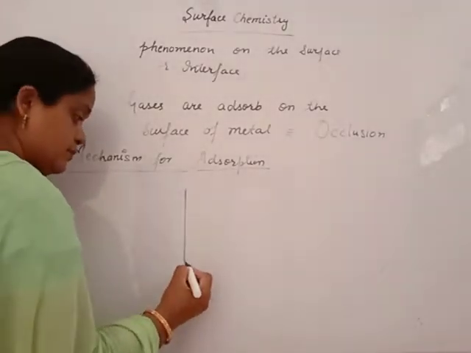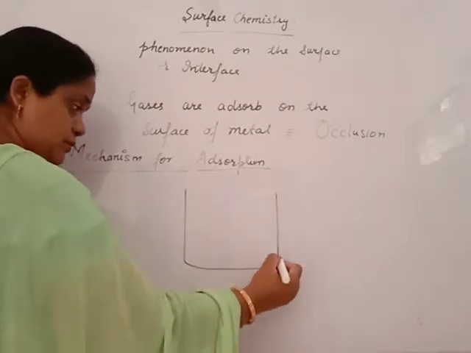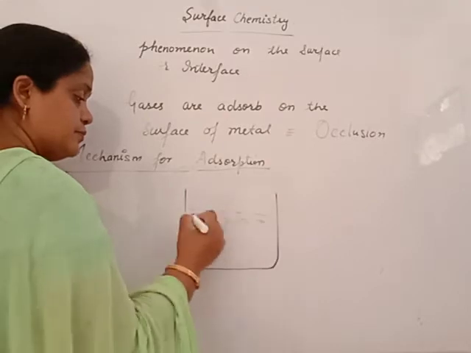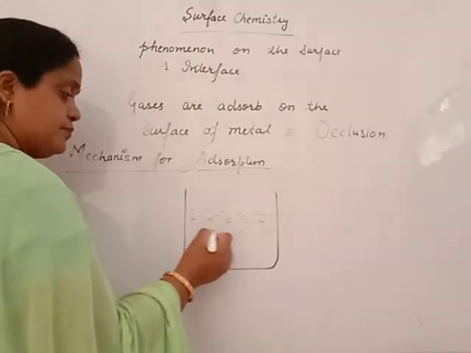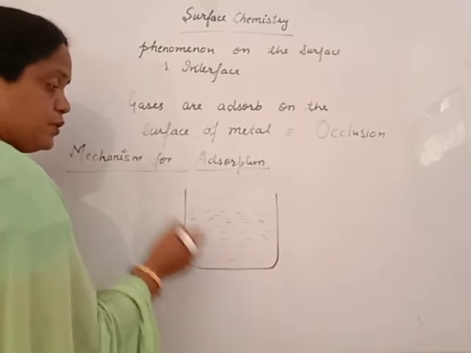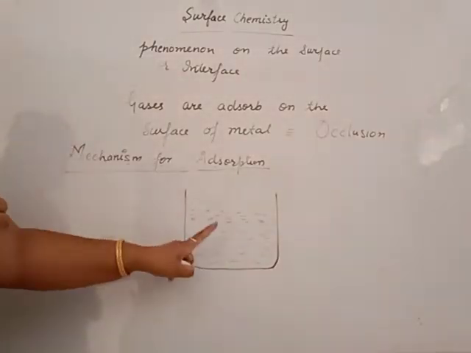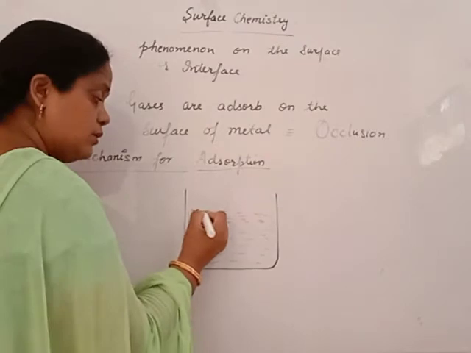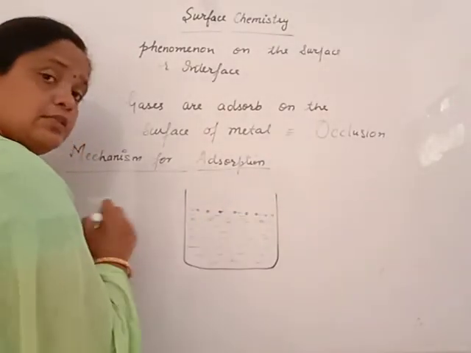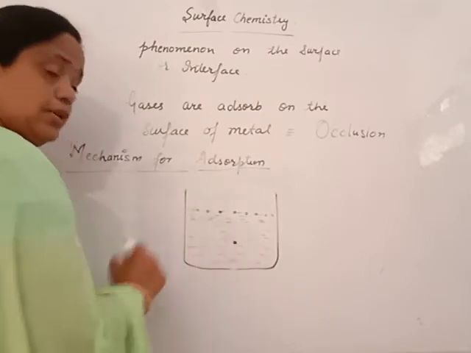We have a beaker filled with water like this. The water molecules are of two types: some water molecules on the surface and some in the bulk.